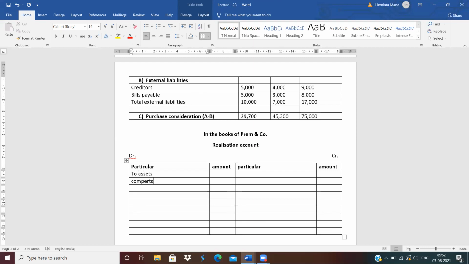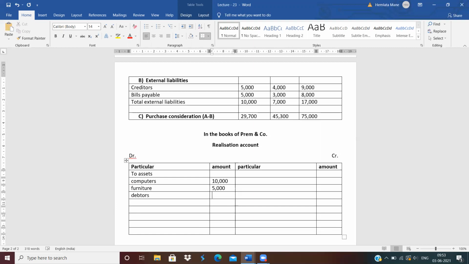Computers. Write down the book value now. 10,000. Next is furniture. How much the value of furniture? 5,000. Next is debtors.